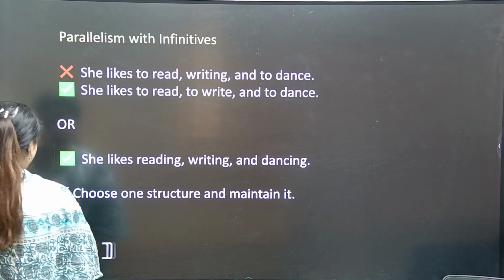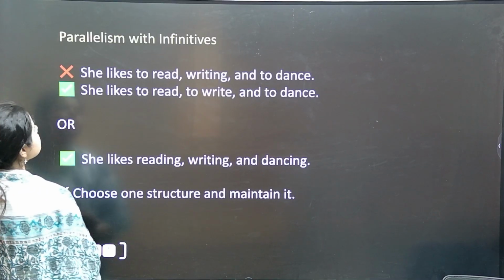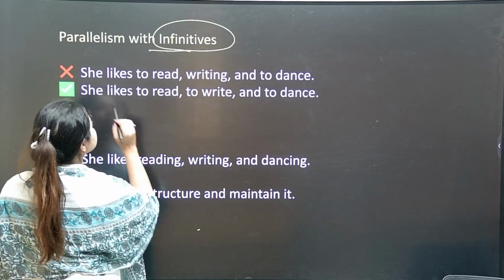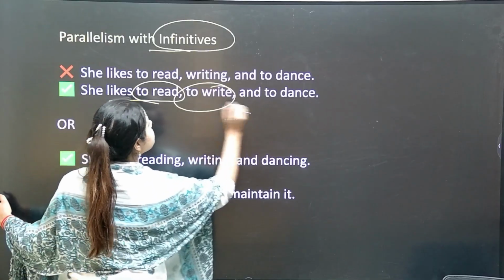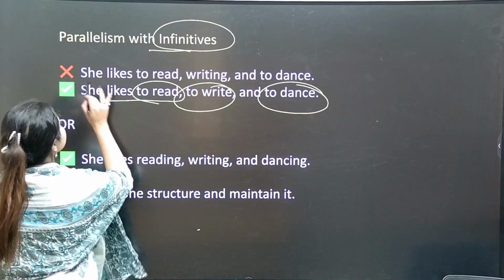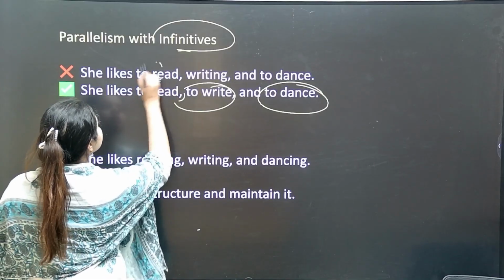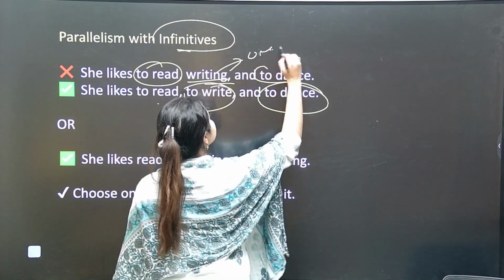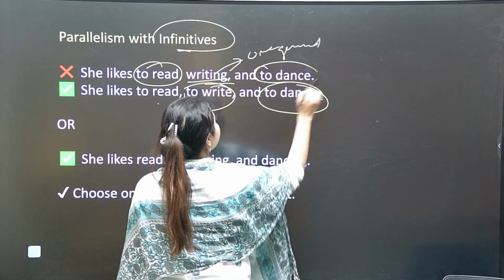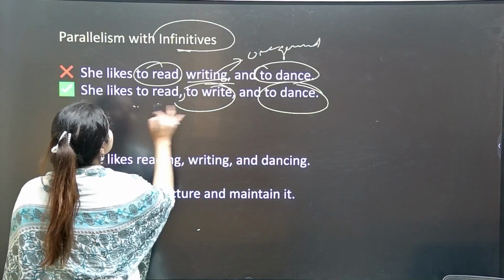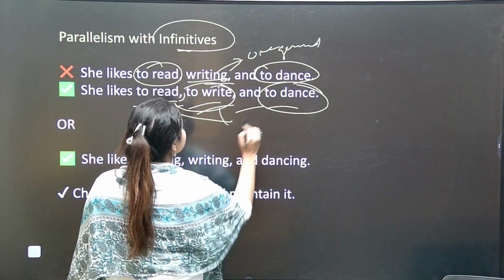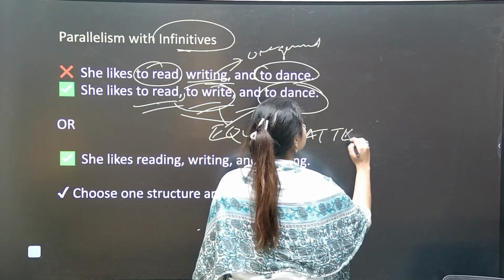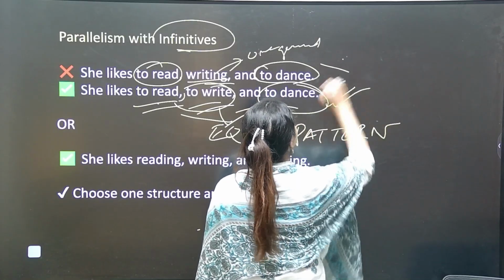Now let's move to parallelism with infinitives. She likes to read, to write and to dance. Okay? Now, she likes to read, writing and to dance. Again here we are using one gerund and another one we are not using. But here, to read, to write, to dance, it is an equal pattern. So this statement is right and this one is going wrong.